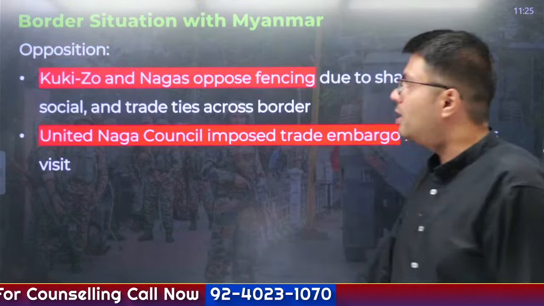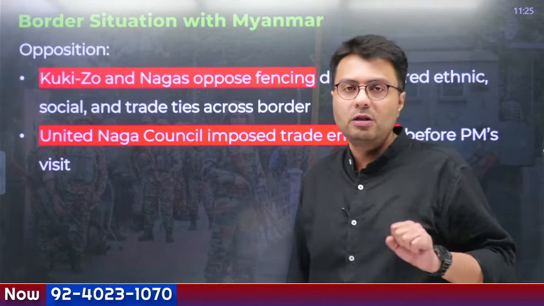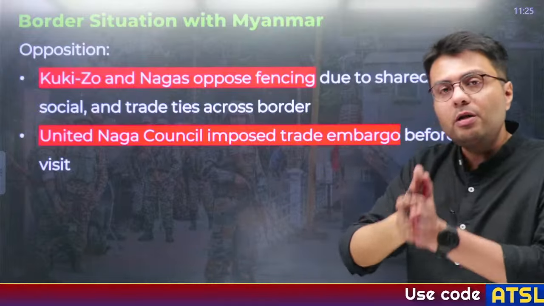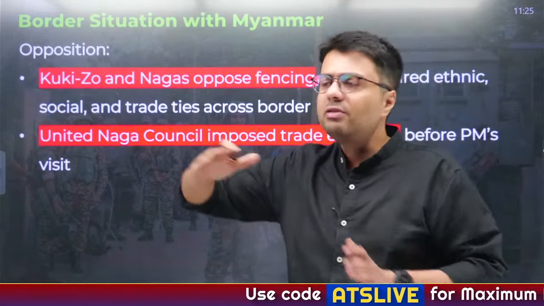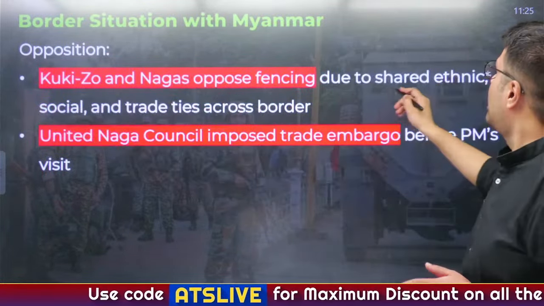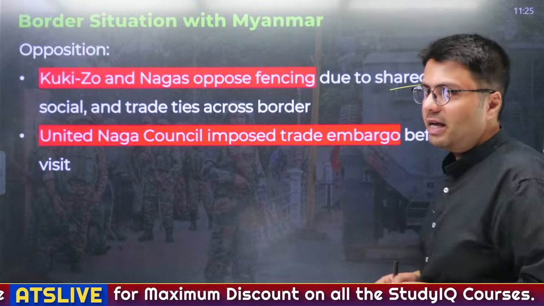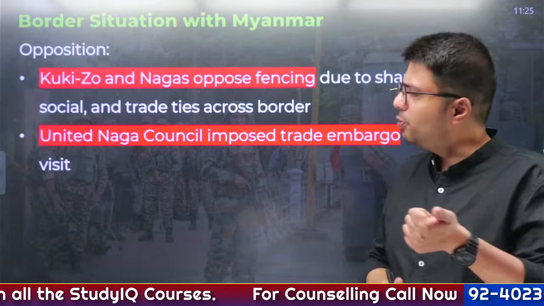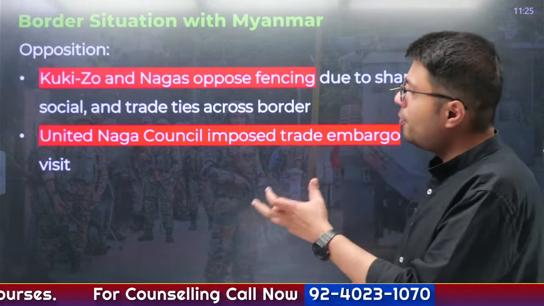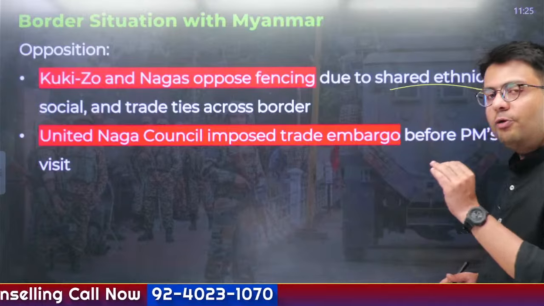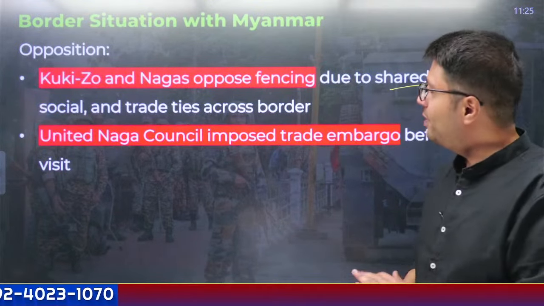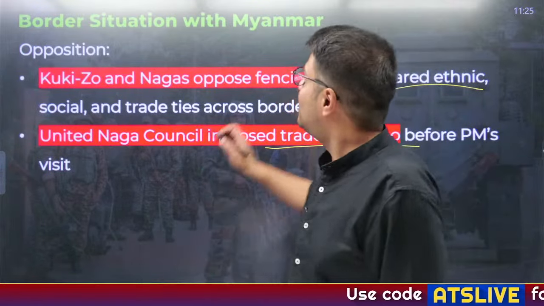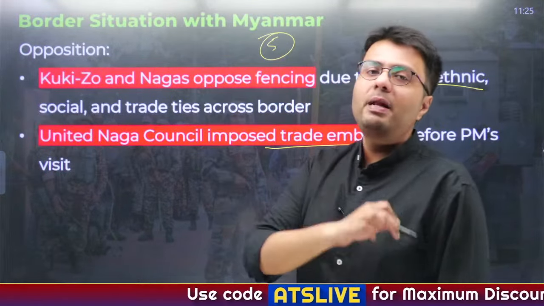Now, as a result, groups have started to oppose this measure of fencing by the government, particularly the Kuki-Zo and Naga communities who have members of their families, bloodline relatives living across the border in Myanmar, and they share ethnic, social and trade ties across the border. So obviously their social relations would suffer, their economic relations would suffer. Similarly, a group called the United Naga Council, in order to protest this move by the government of India, has imposed a trade embargo just before the Prime Minister's visit. So this is the sum total of 5 issues that is plaguing the state of Manipur.